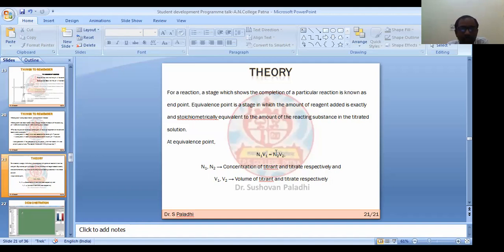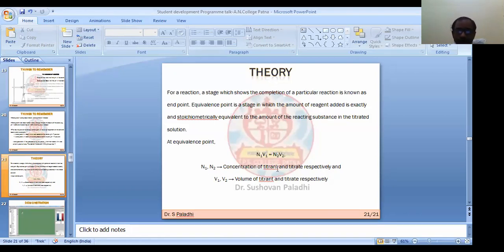Among these parameters, if you know three of them, like V1, N1, and V2, you can easily get N2. This is the general theory which we will be using.